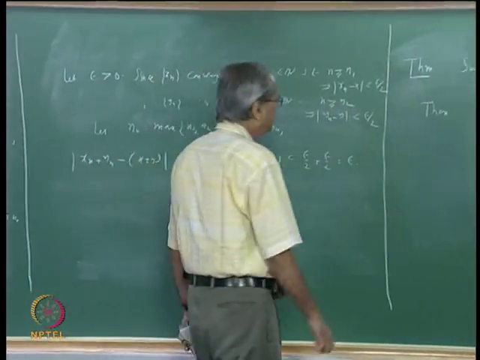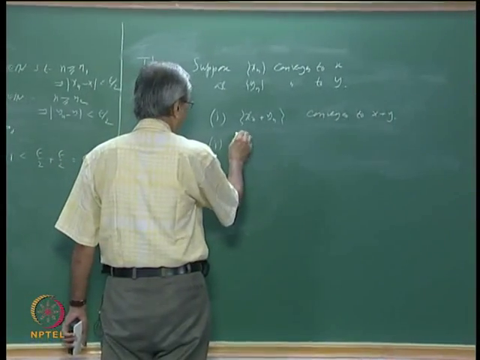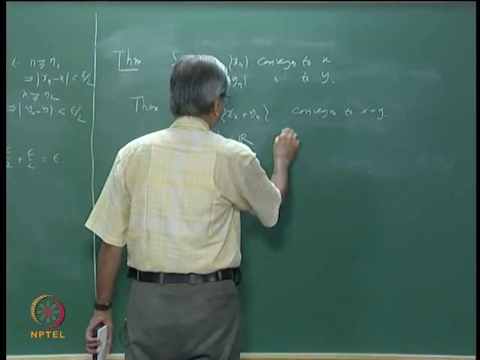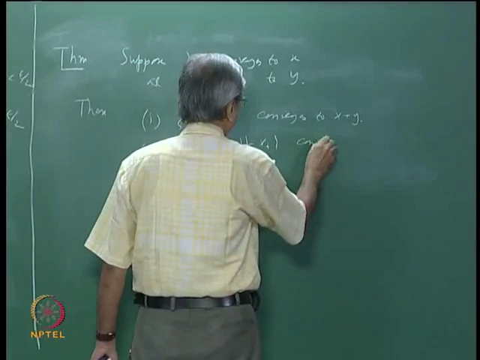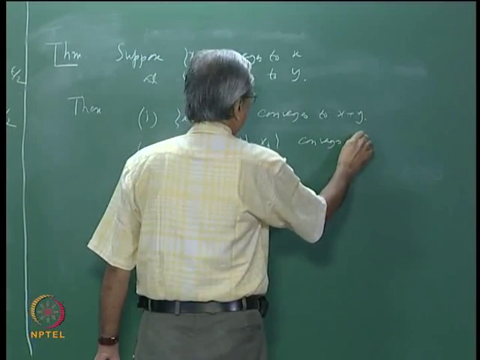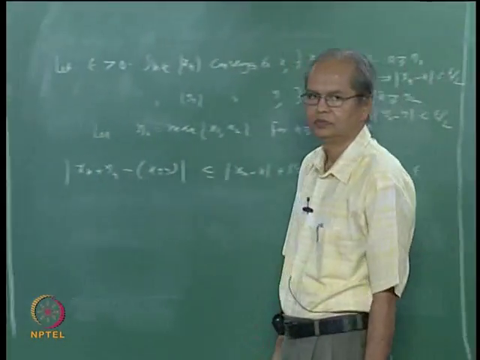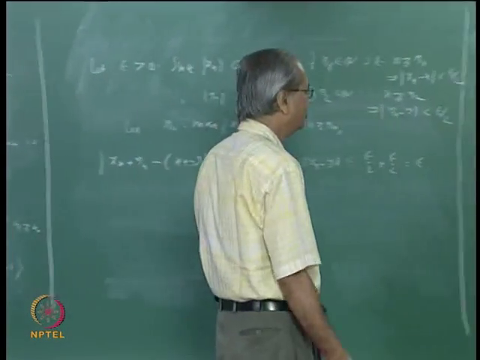Alright. In a similar way you can prove that if you take any real number k, okay, then k times xn converges to kx, okay. Only thing is in this proof you will have to make two cases.